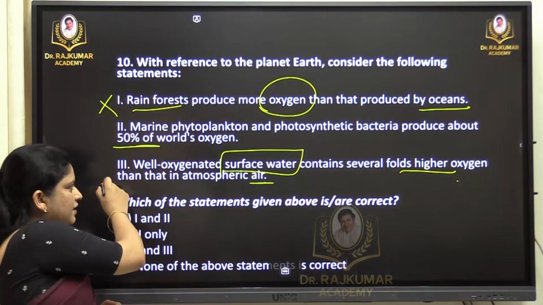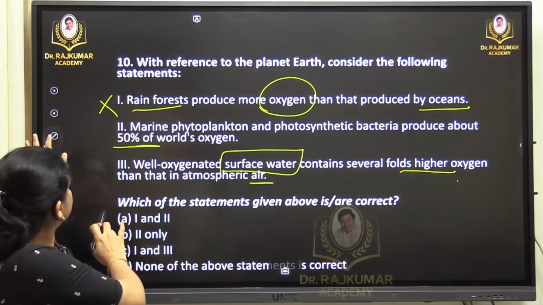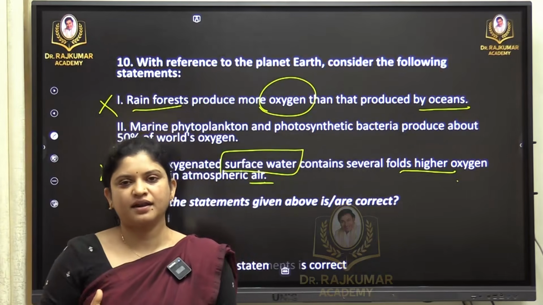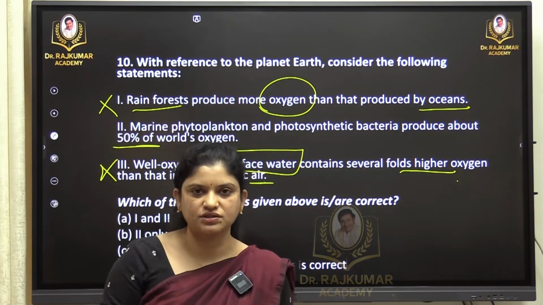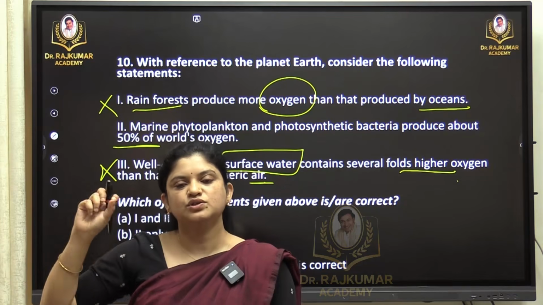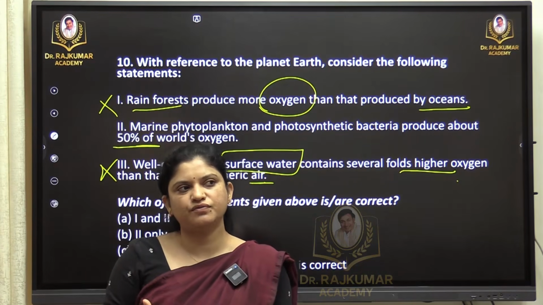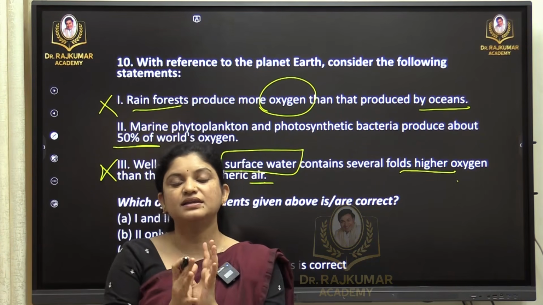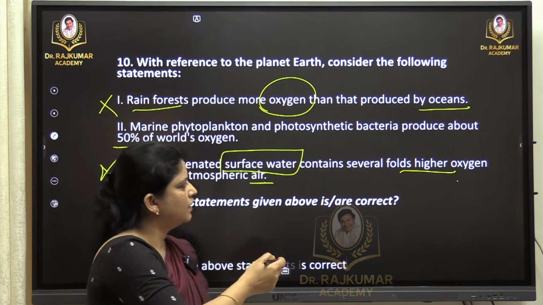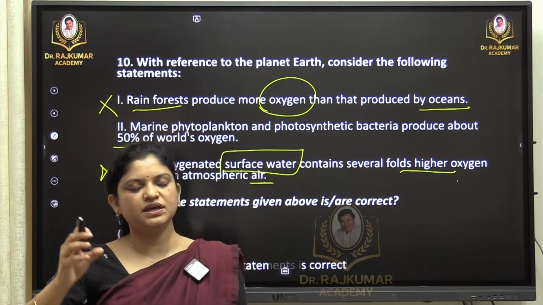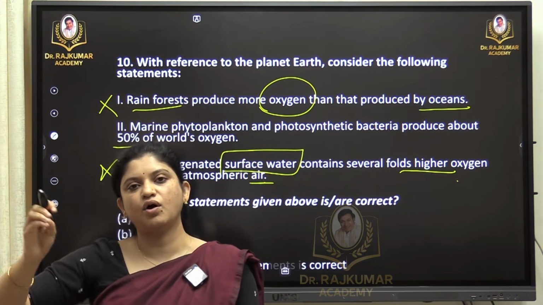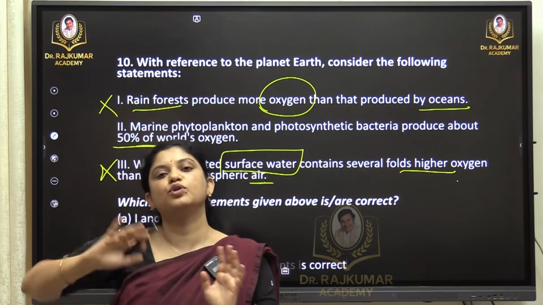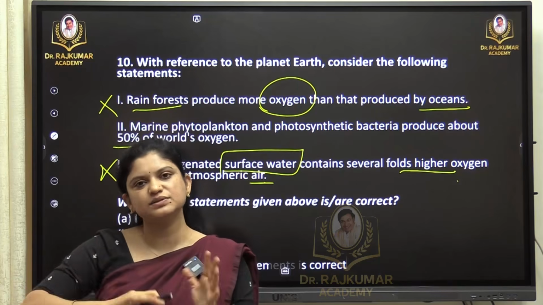This is incorrect, because the air has more capacity to hold oxygen when compared to water. Even when we speak of clean water itself, it has some 8 mg per liter. That is the amount of oxygen present in water. 8 mg is the approximate value. So 8 mg is the amount of oxygen present in clean water. Anything that is less is polluted water, we say.